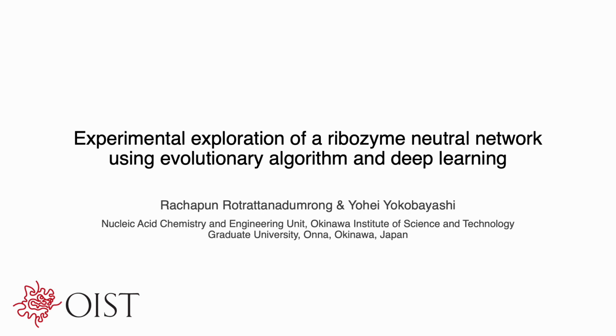And in this video, I will be presenting my work entitled Experimental Exploration of a Ribozyme Neutral Network using Evolutionary Algorithm and Deep Learning. So firstly, a fitness landscape is a conceptualization of the sequence space of a biomolecule, such as RNA, DNA, or protein, as a function of its fitness. A proxy for fitness can come in many forms, including catalytic activity or antibiotic resistance.